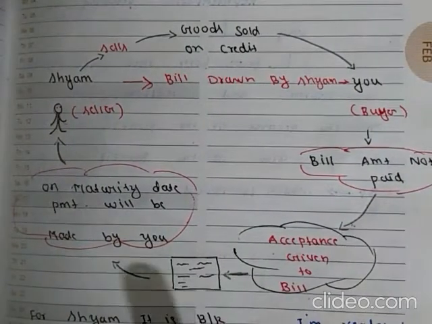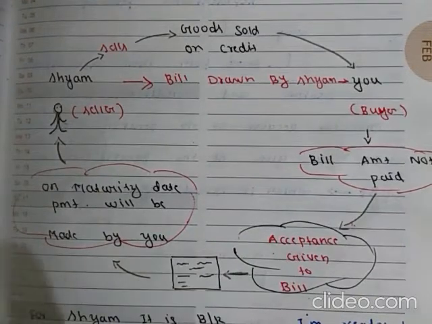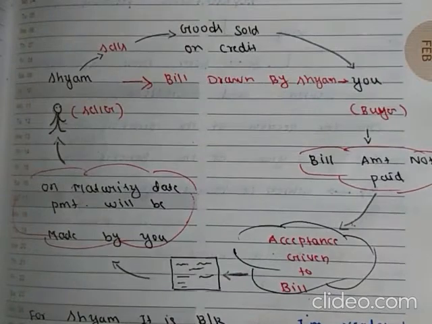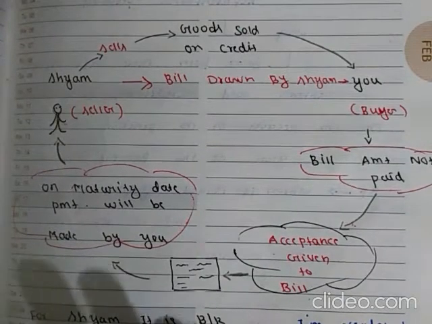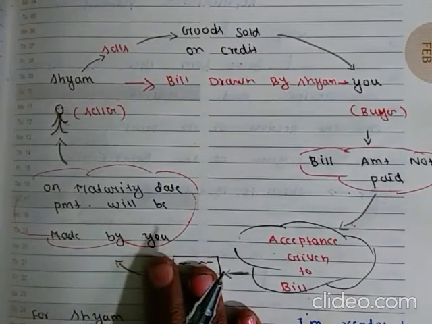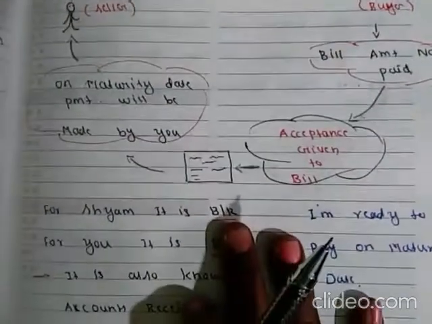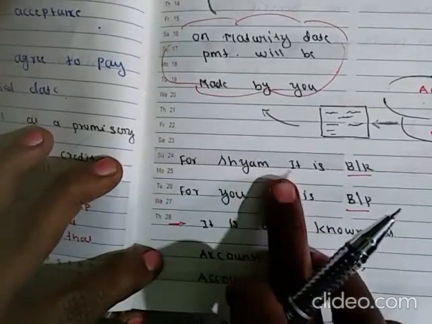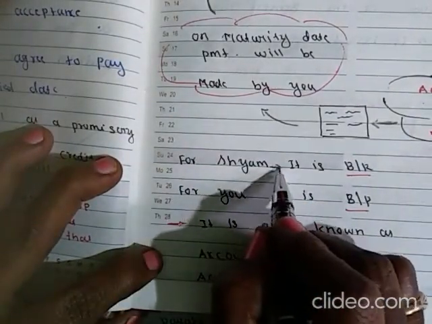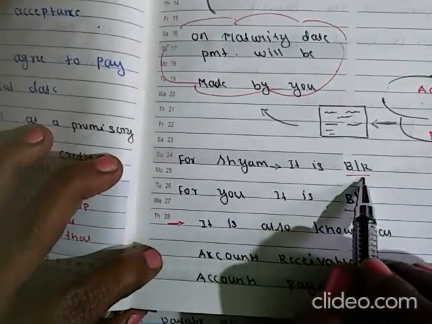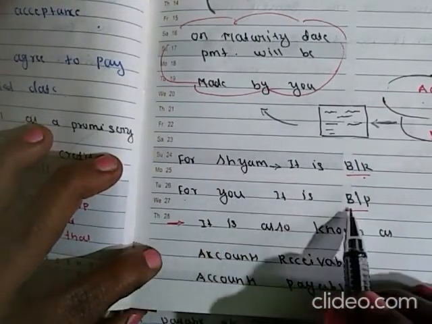Remember, bills receivable and bills payable are used only when credit sales or credit purchases are made. From Shyam's point of view, it is bills receivable. From your point of view, it is bills payable.